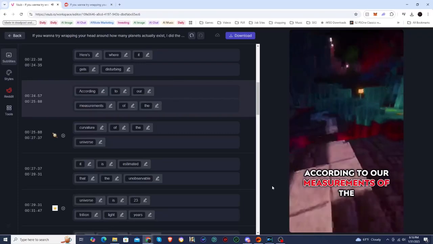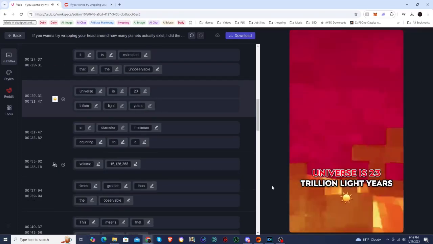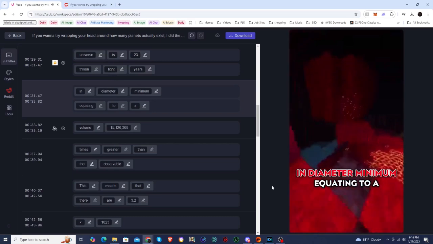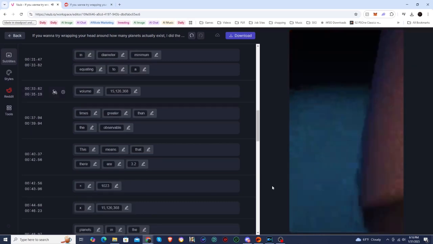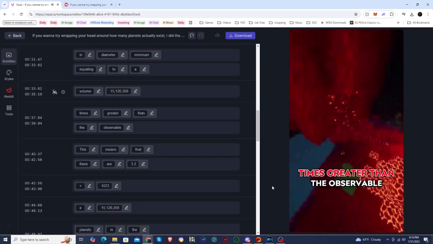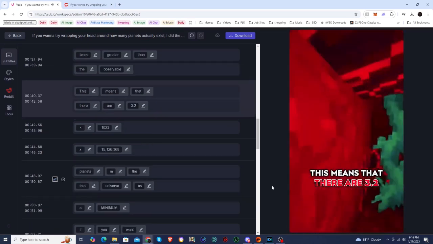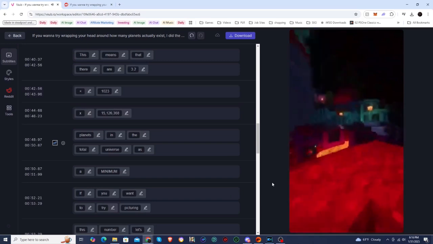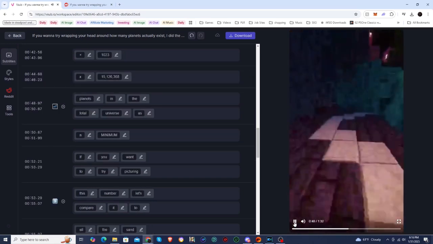According to our measurements of the curvature of the universe, it is estimated that the unobservable universe is 23 trillion light-years in diameter, minimum, equating to a volume 15,126,368 times greater than the observable. This means that there are 3.2 times 10^23 x 15,126,368.